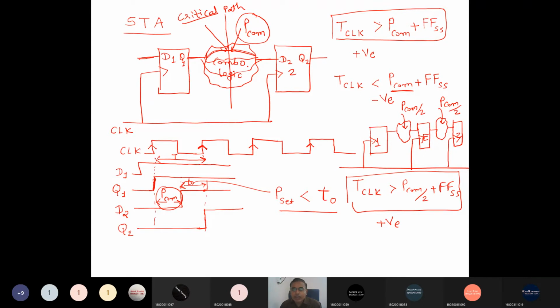It is not always true that the longest path has the highest delay. So remember, the path which has the longest delay is called the critical path. To find the critical path, we have to consider the delay, not the length, right? This is another important definition.